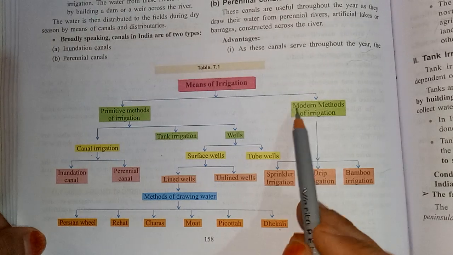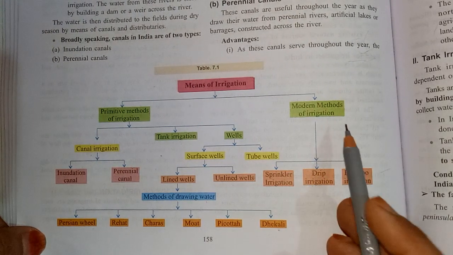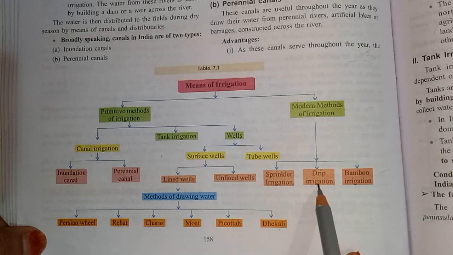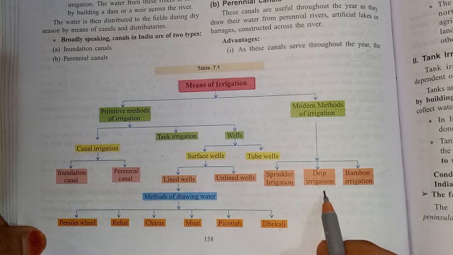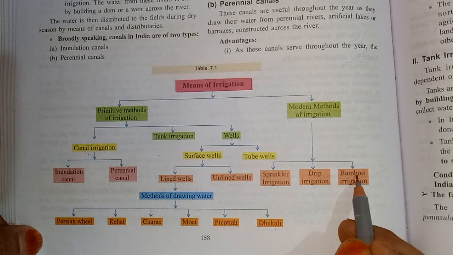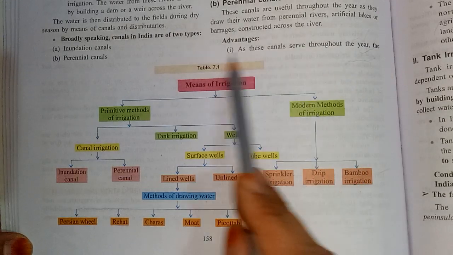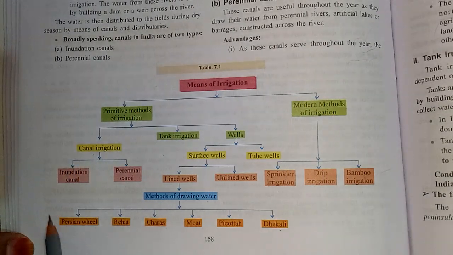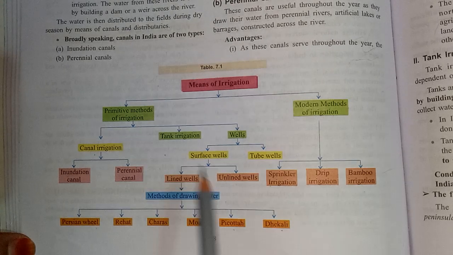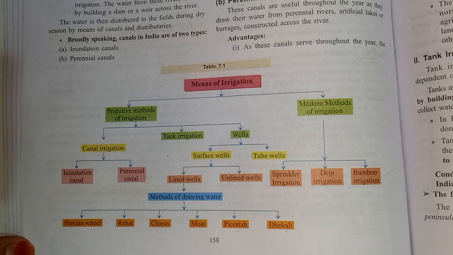Now come to the modern method of irrigation. It is divided into three terms: sprinkler irrigation, drip irrigation and bamboo irrigation. Got it? So here it is clearly mentioned about the different means of irrigation. Mainly two terms, subdivided into different types.